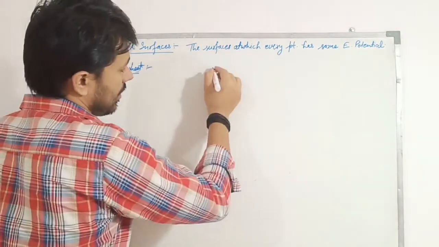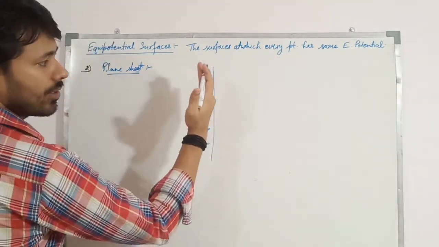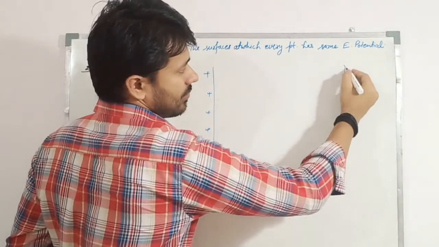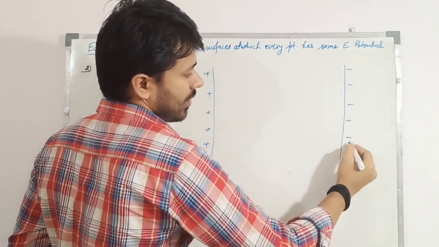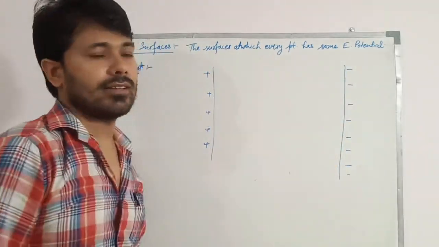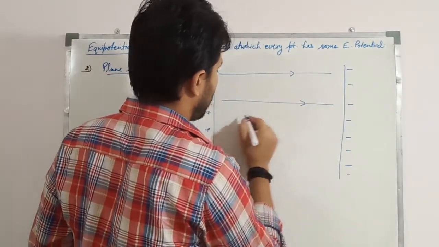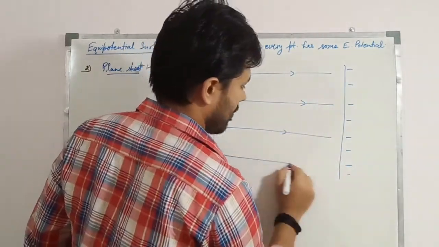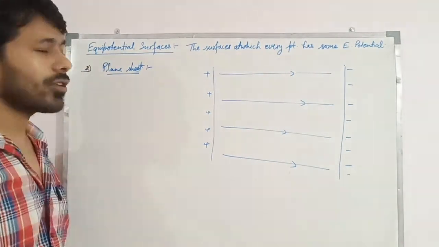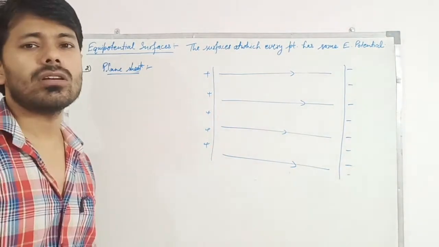Let us take this as a positively charged, uniform plane sheet, and this is another uniformly, negatively charged plane sheet placed parallel to it. Then the electric field is this. We have to draw the equipotential surface. The equipotential surface is perpendicular to the electric field.